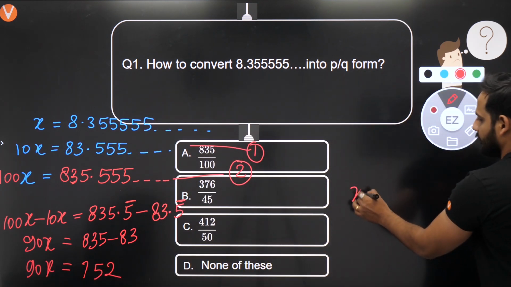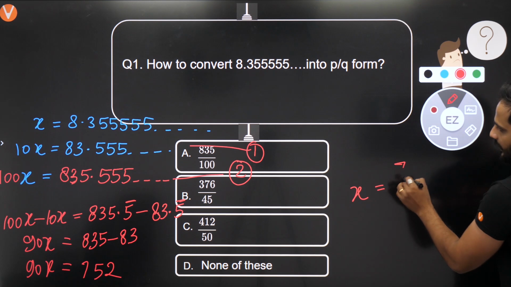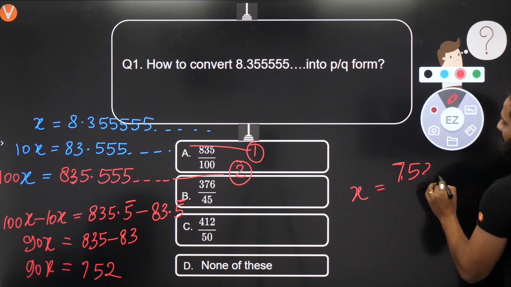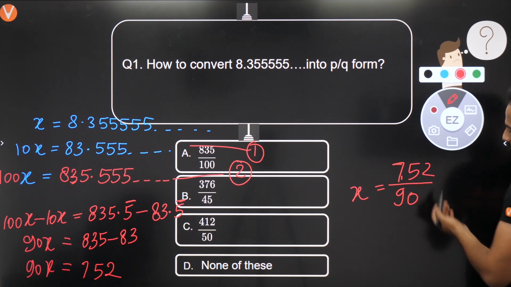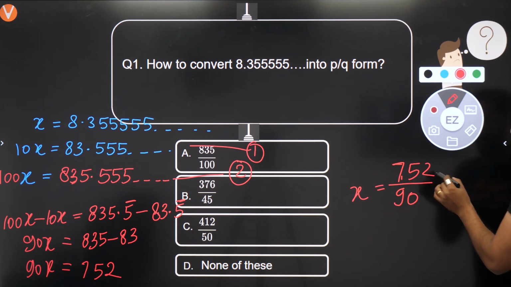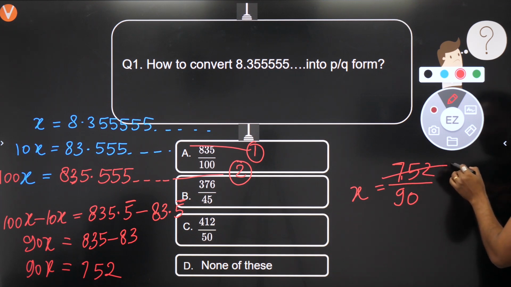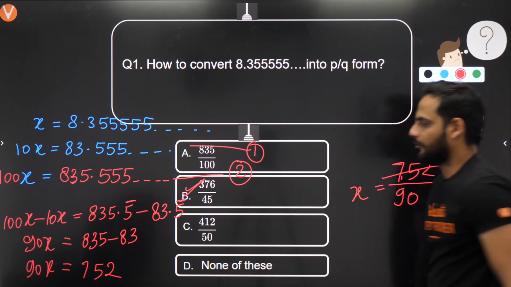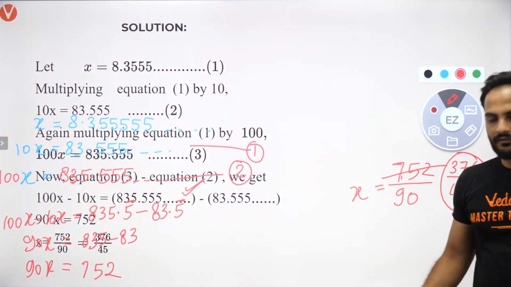So you'll be getting x is equal to 752 by 90. Now we can divide by 2 here. If I divide by 2, I'll be getting 2 3s are 6, 2 7s are 14, 2 6s are 12, so 376 by 45. So my option B is the correct answer.